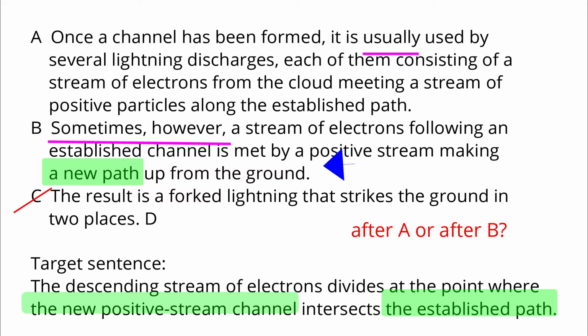The target sentence says that the descending electron stream divides at the point of intersection between the established path and the new path made by the positive stream. And this is how a forked lightning is made, as described in C.